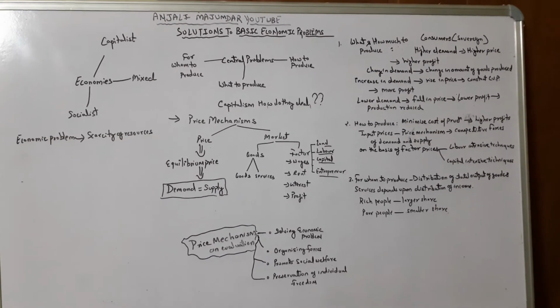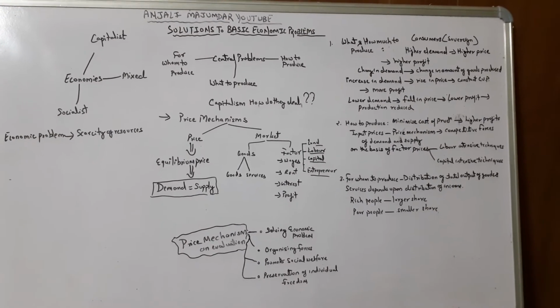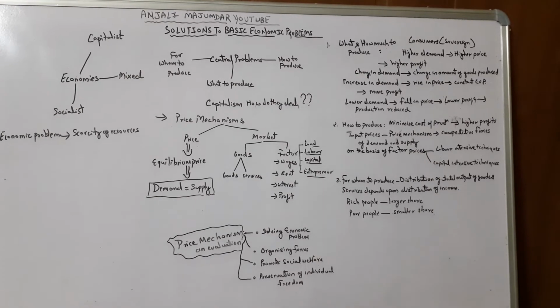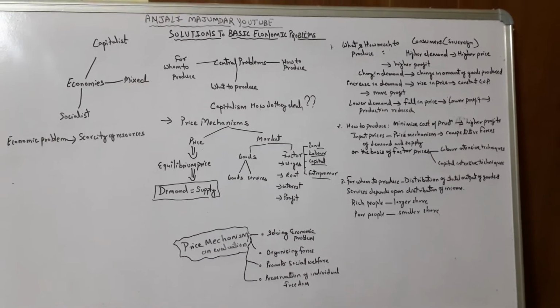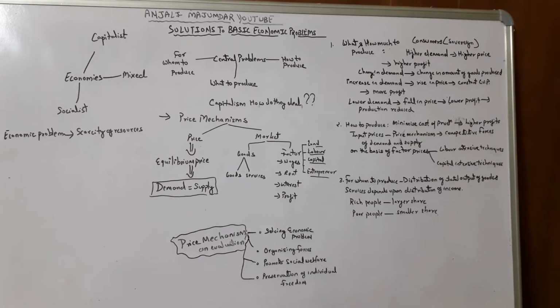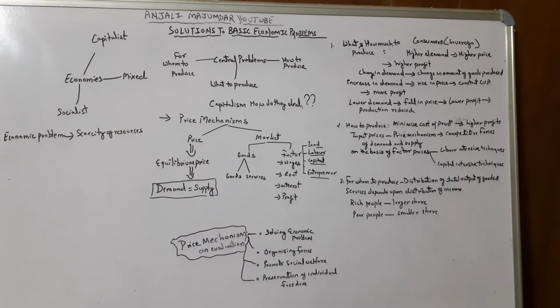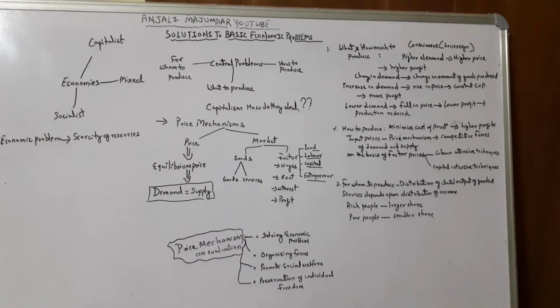Now this market, as per economics, is divided into two types: goods market and factor markets. In the goods market, we have goods and services. Goods are something tangible in nature, that means which can be seen or touched, and services are intangible in nature, which cannot be seen or touched but must be felt.